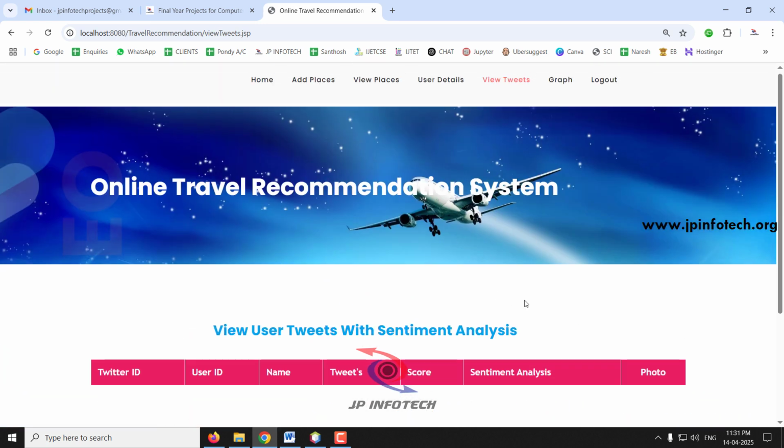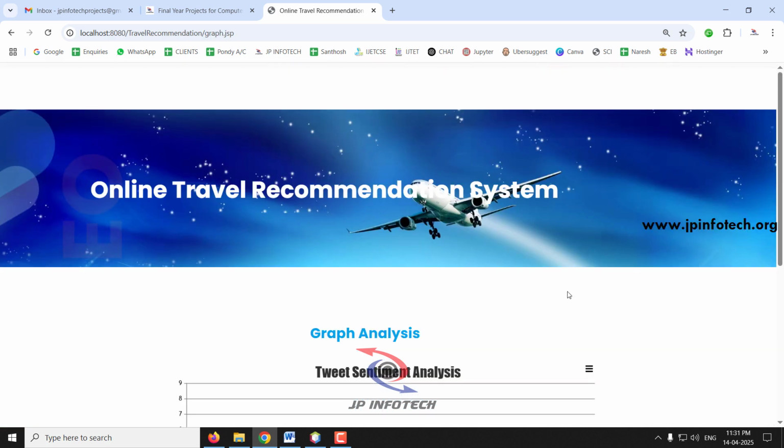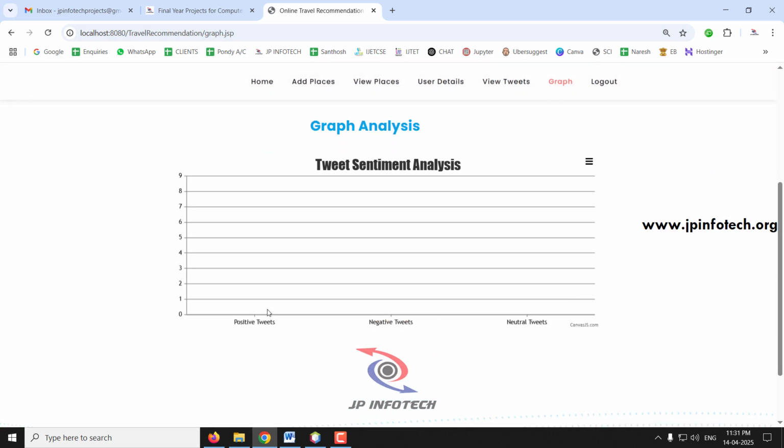If you go to the view tweets, they can see what all the tweets that are available with the sentiment analysis. Currently they have not made any tweets, so it is empty. And you can see the graph count of the sentiment analysis of positive, negative, neutral tweets. Currently it is empty. It is a dynamic graph based on the tweets made. It will be varying. I'll show you all this.